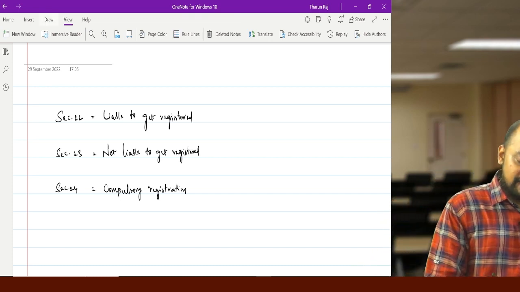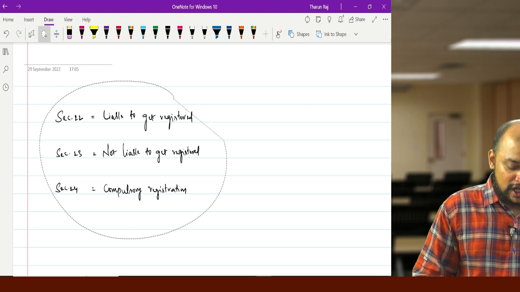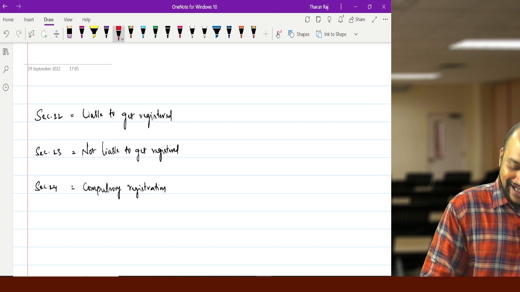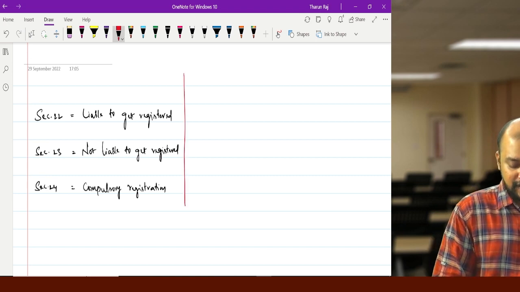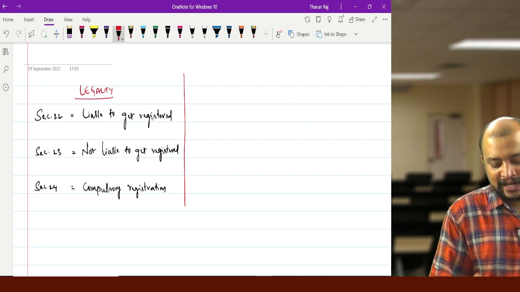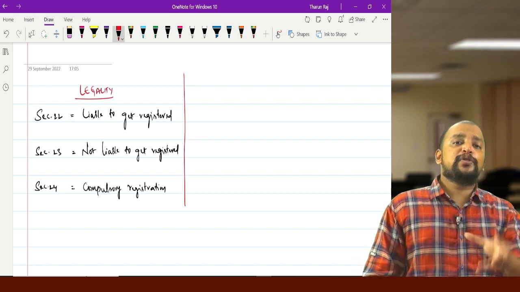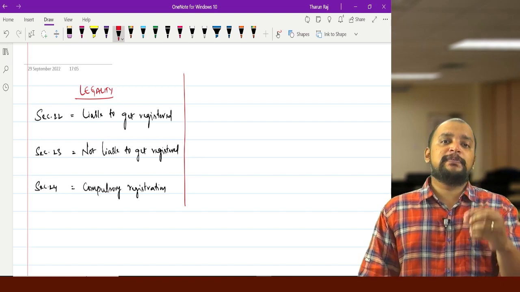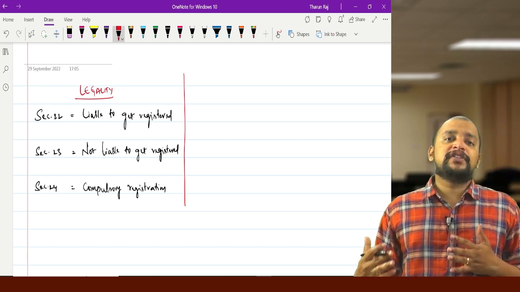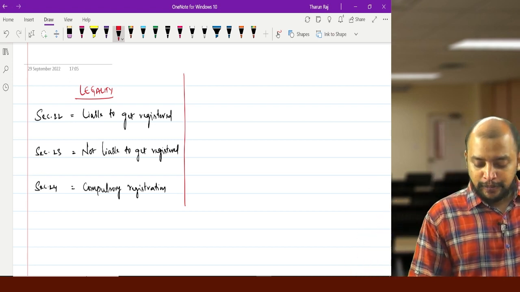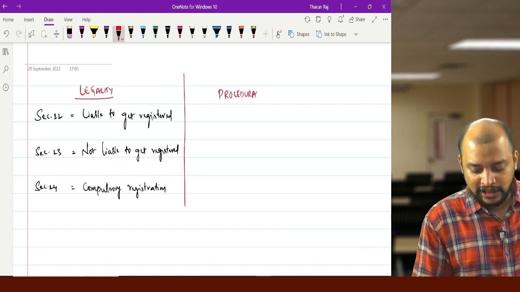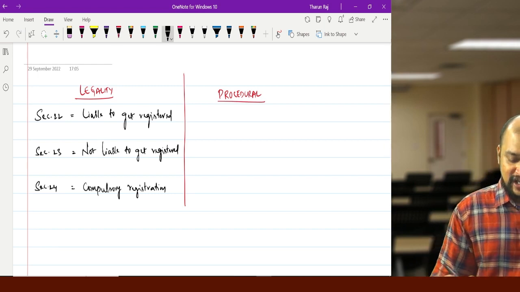These sections are very important from exam point of view, and a lot of concept based questions will be tested from this. This deals with the legality of registration. Definitely concept based questions will be tested here, whereas the remaining 6 sections are mainly for the purpose of MCQ. The procedure related sections are the remaining 3 sections.